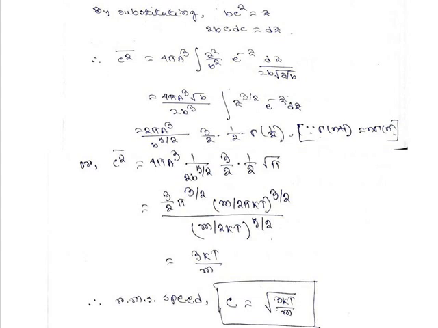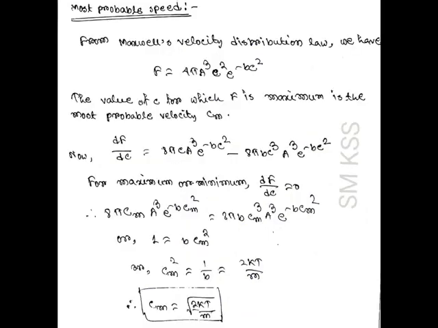At last, we will calculate the value of most probable speed. Previously, we have defined what the most probable speed is. Now, from Maxwell's velocity distribution law, we have the function f equal to 4 pi a cube c square e to the power minus b c square. Then most probable speed is defined as the velocity c for which f is maximum, and most probable speed is denoted as cm. Now from the expression of f we can calculate df by dc.